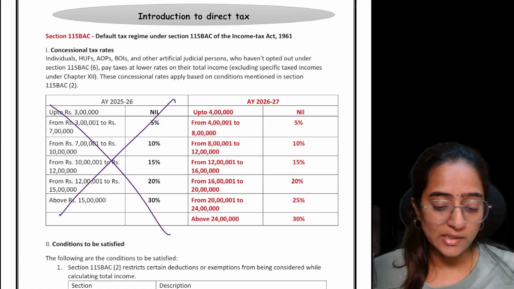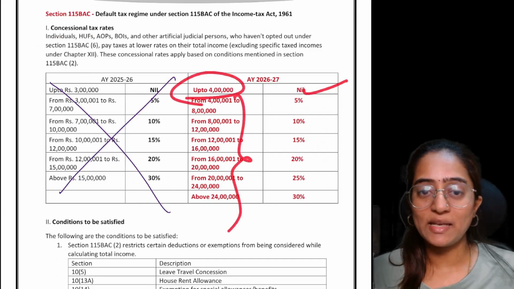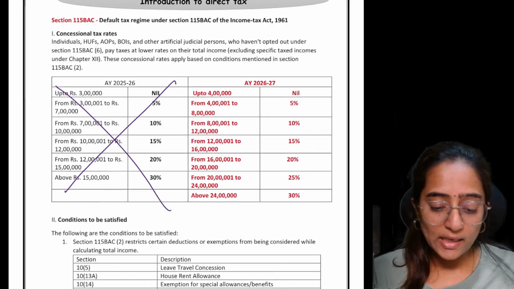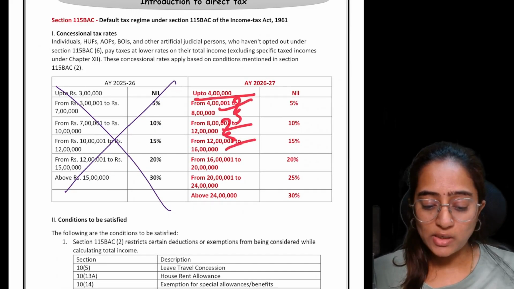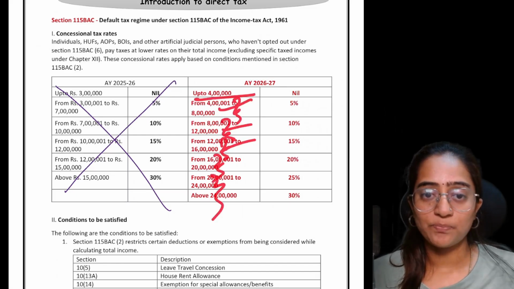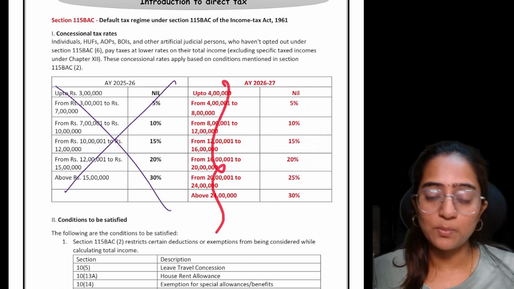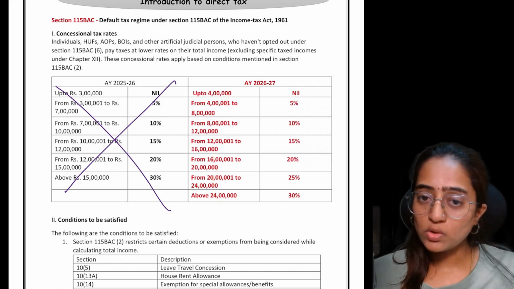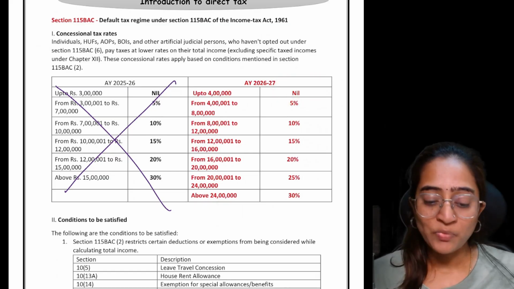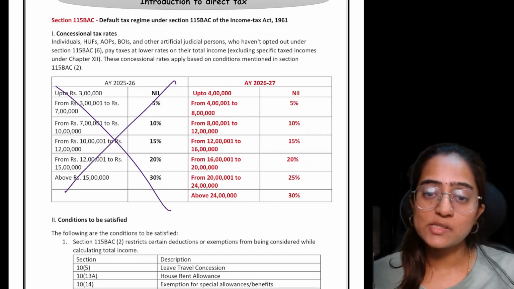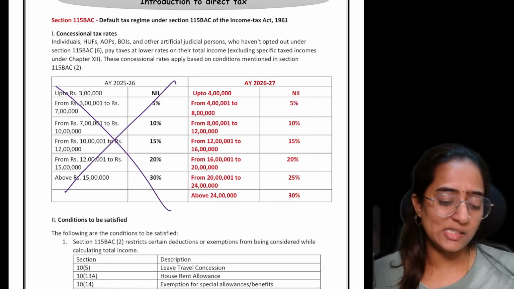See, up to 4 lakh rupees, it is nil. How to remember this is very simple. Take 4 lakh as the difference. Start with 4 and get a difference of 4 in each slab. 4 to 8, the difference is 4. 8 to 12, the difference is 4. It is just multiples of 4 here. And for the percentages, up to 4 lakh you have the basic exemption limit, so it is nil. Above that, it is 5, 10, 15, 20, 25, 30. Remembering this is very easy.